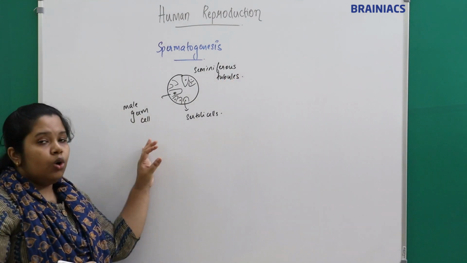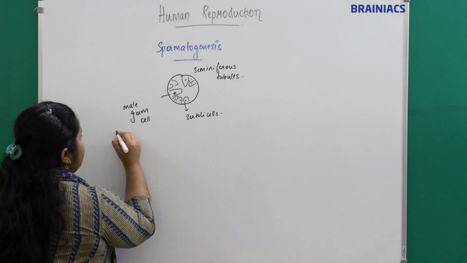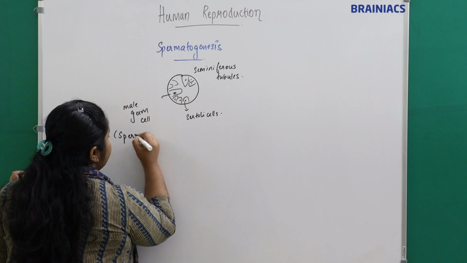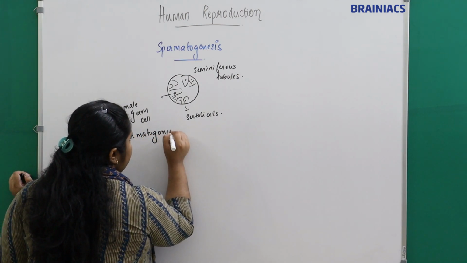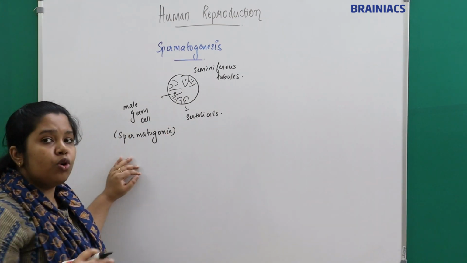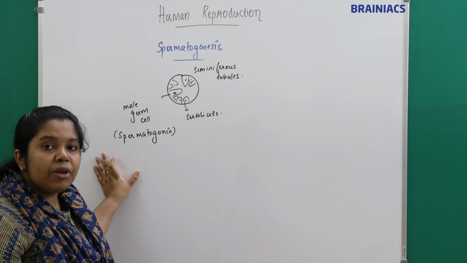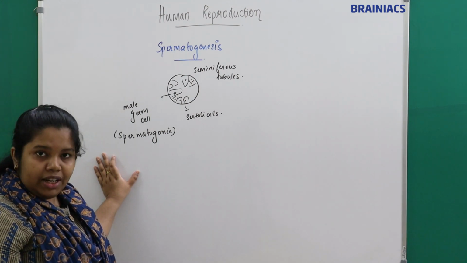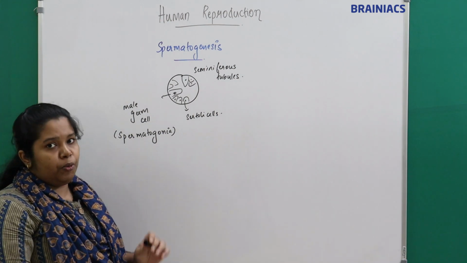Okay, so the male germ cell is called as what? It is called spermatogonia. From which cell are these spermatogonia formed? The spermatogonia, or the male germ cells, are formed from the primordial germ cell, right? Primordial germ cell. So what happens at the time of puberty?